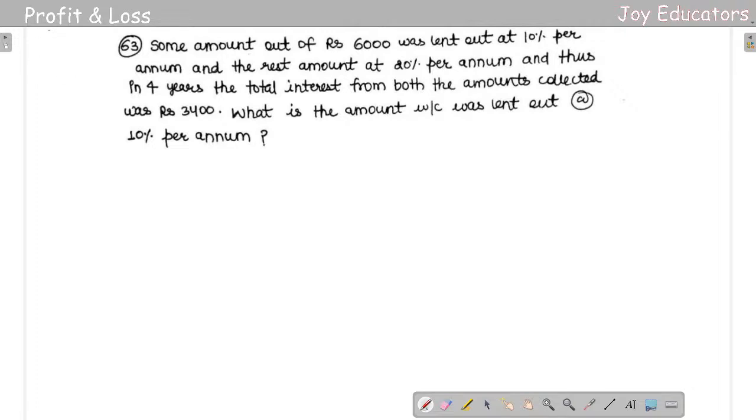One last thing. Some amount of 6,000 rupees was lent out at 10% per annum and the rest amount at 20% per annum, and thus in 4 years the total interest from both the amounts collected was 3,400. What is the amount which was lent out at the rate of 10% per annum?